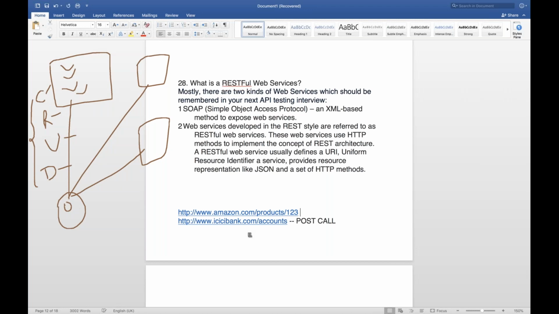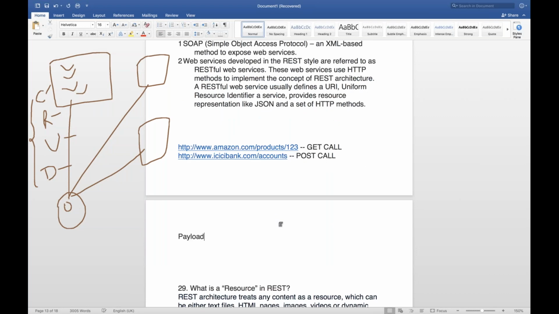So this was the GET call because we are fetching some information about product ID 123. So this is called a GET call. But along with a POST call, we have to pass some JSON payload. What do you mean by JSON payload? We have to pass this payload in JSON. Right? So it will start like this. So this is the JSON payload.